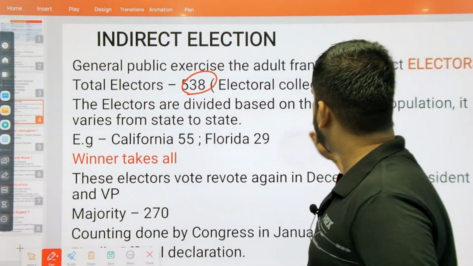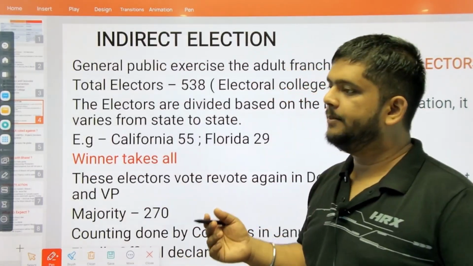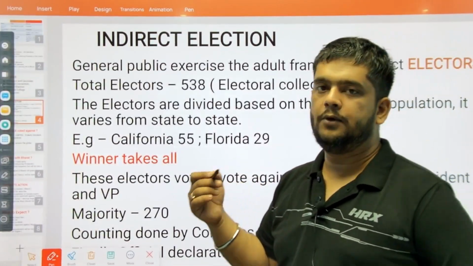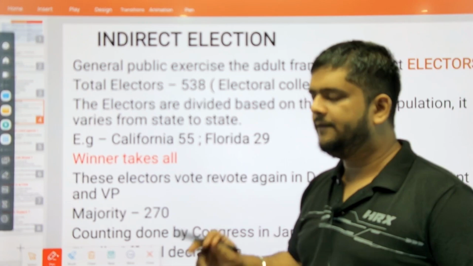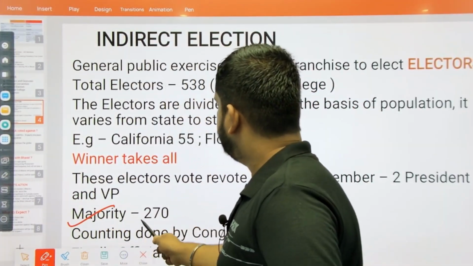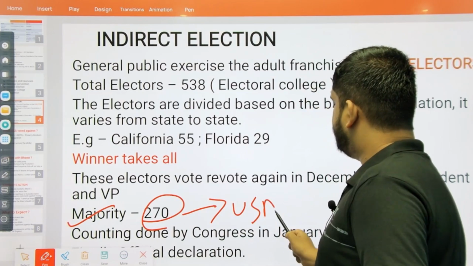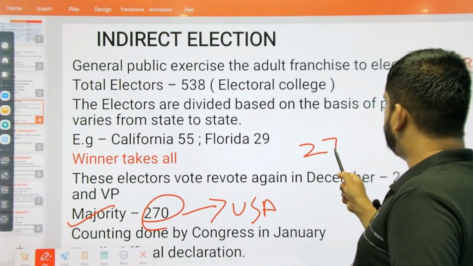Now since the Republican Party has the maximum number of electors, it is evident that they are going to vote for Donald Trump and JD Vance. So what is the majority? 270. This is the majority in the USA. Okay, in the case of Bharat, it is 272.